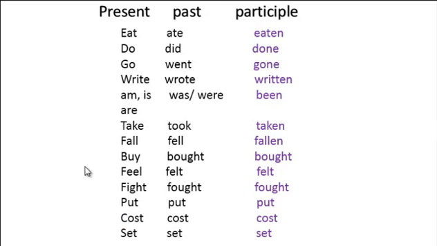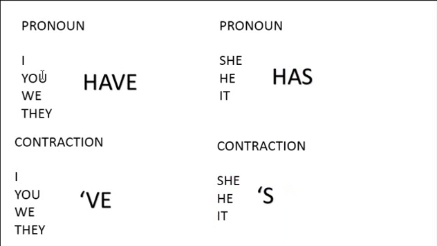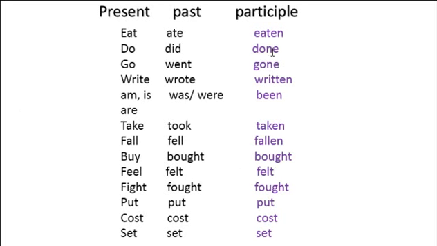I'm going to give you some examples. For example, I have done my homework. Or in negative form, I haven't done my homework yet. For example, I have eaten a hot dog, or I haven't eaten a hot dog. Okay? Always you have to use this verb.